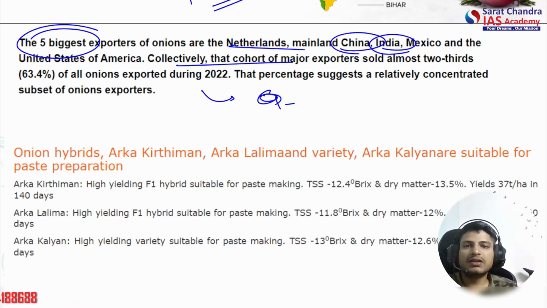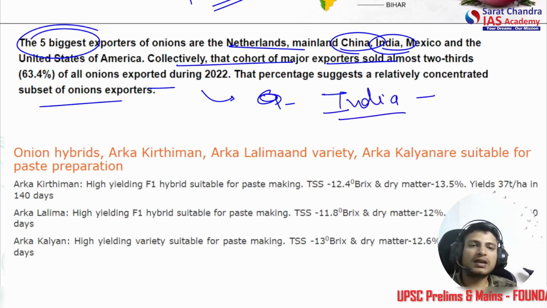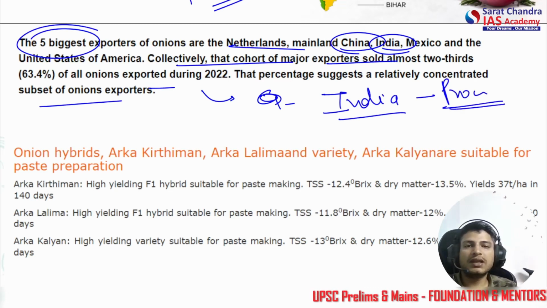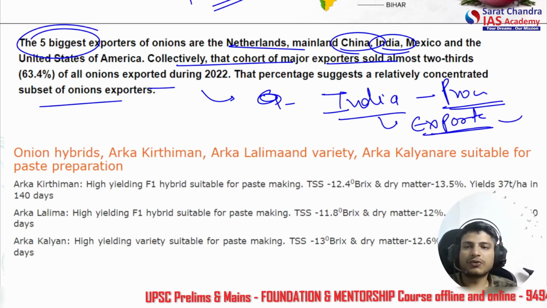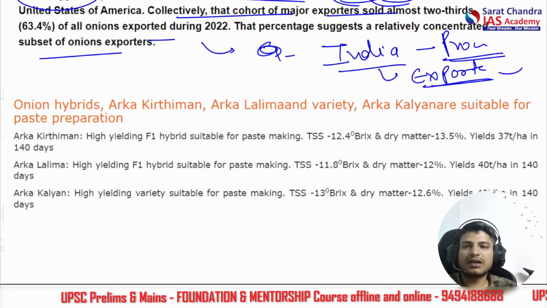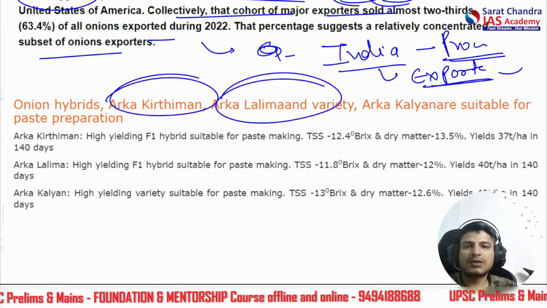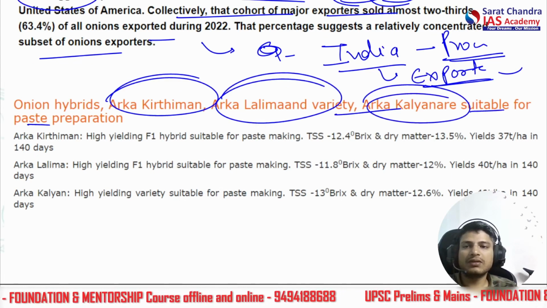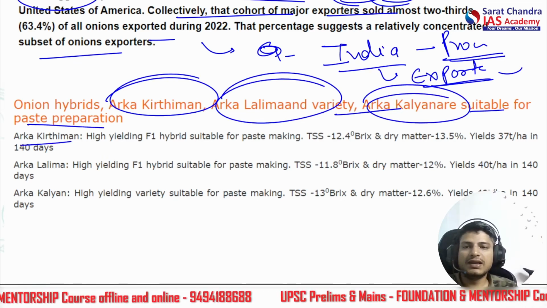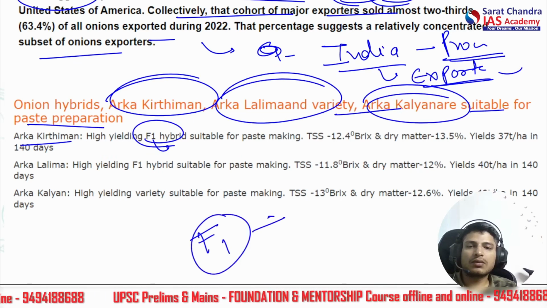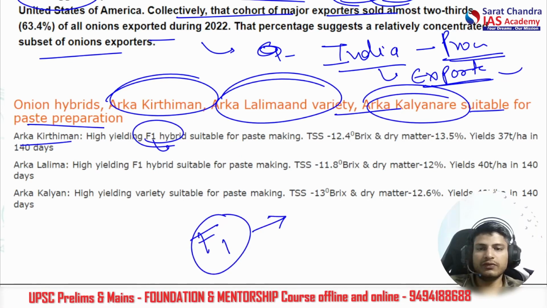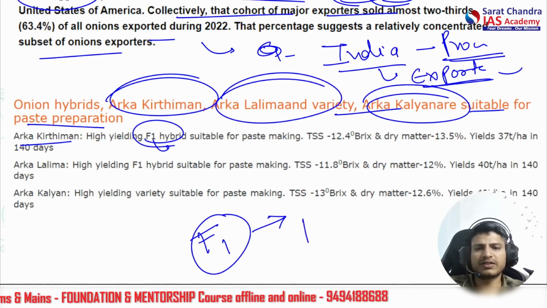India is the largest producer of onions, but not the largest exporter. China and the Netherlands are ahead in exports. Let's see these varieties. Onion hybrids Arka Kirtiman, Arka Lalima, Arka Kalyan are suitable for paste preparation. These are high yielding F1 hybrids. What is the meaning of F1? F1 is the first filial generation, basically the first generation.